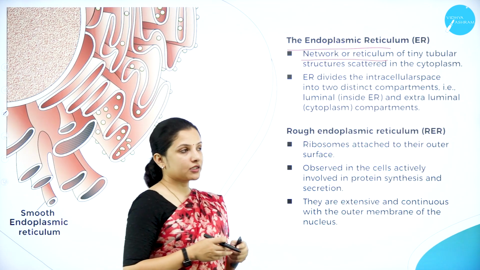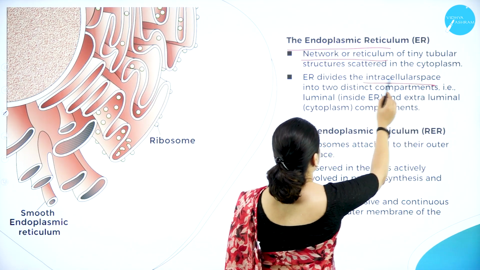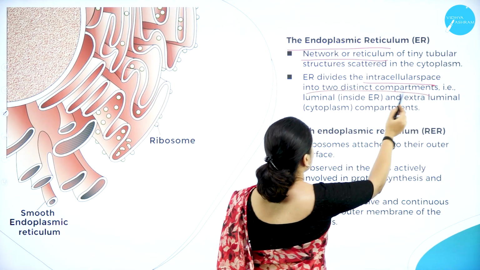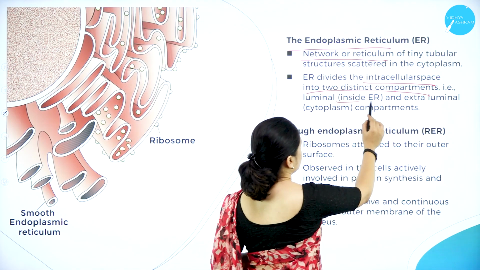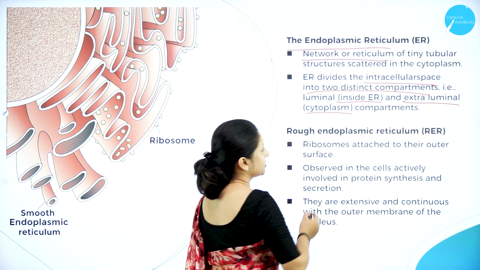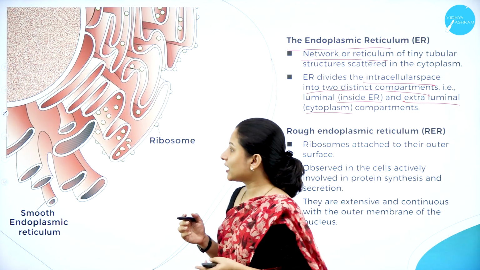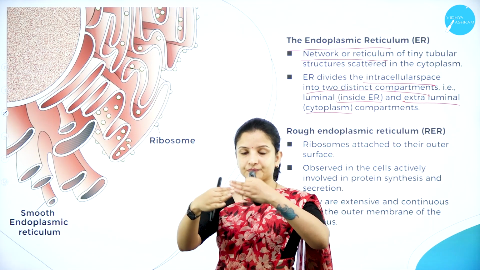The endoplasmic reticulum actually divides the intracellular space into two distinct compartments, that is the luminal, which is the inside of the endoplasmic reticulum, and the extraluminal, which is the cytoplasmic compartment. Why are there compartments being produced? Because there is folding.